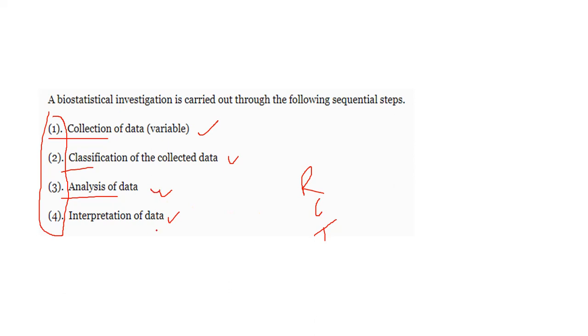After analysis, interpretation is important. If I got correlation 1.0, then what does it mean? Correlation is perfect positive. That is interpretation. And in regression, if you find y equals some straight line, then I expect the future value of y by using assumed values. That future expectation comes under interpretation. And in testing of hypothesis, the conclusion, either to accept h naught or reject h naught, comes under interpretation. Interpretation is important.